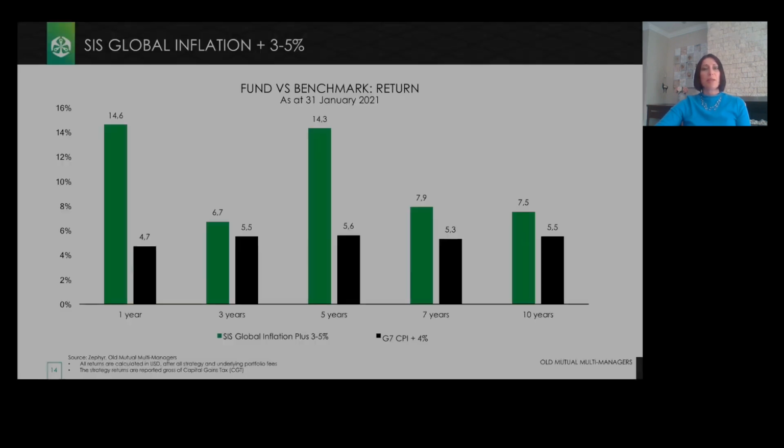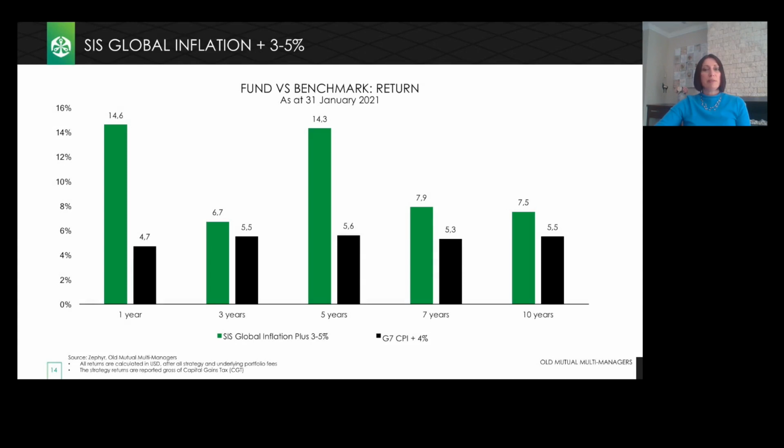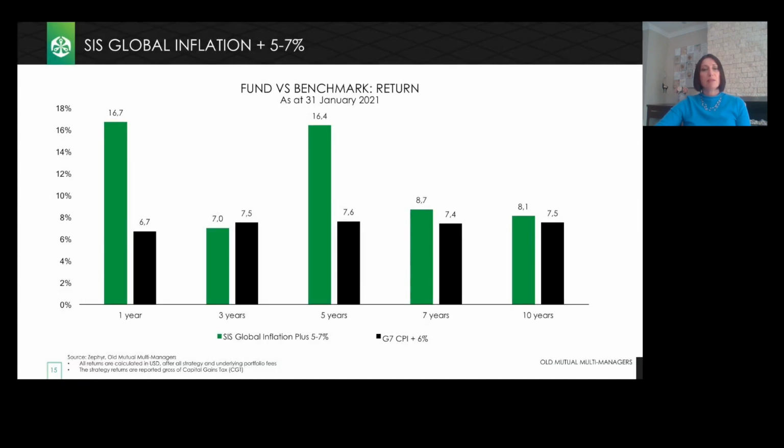The message is very much the same for the CIS Global Inflation Plus 3 to 5, which is a more aggressive version compared to the previous one. And this one also managed to outperform its real return targets over the different time horizons. The CIS Global Inflation Plus 5 to 7, which is the pure global equity version, also managed to deliver returns ahead of its real return target over medium to longer term.